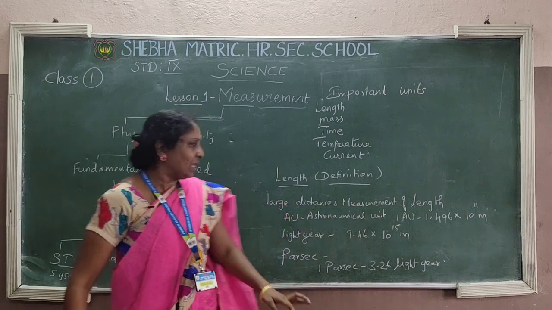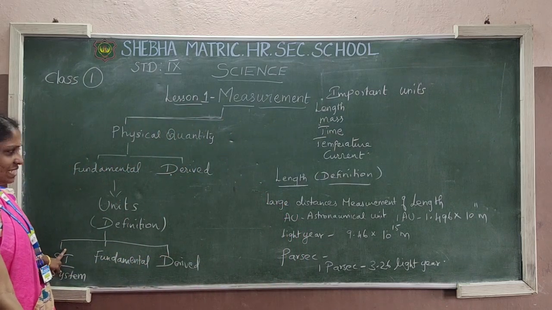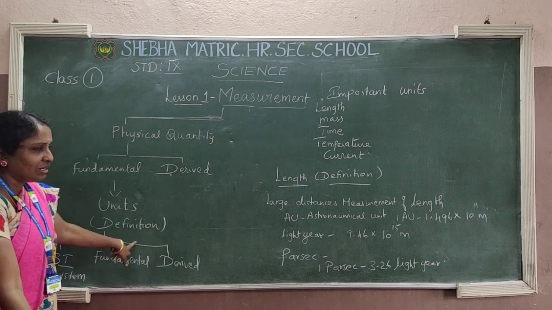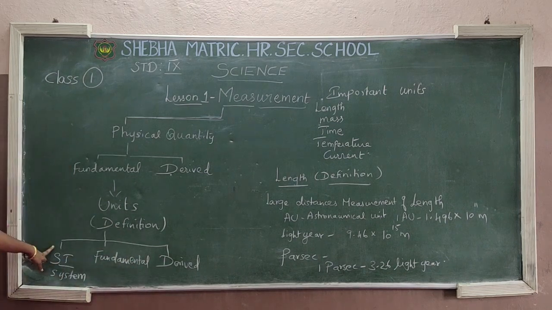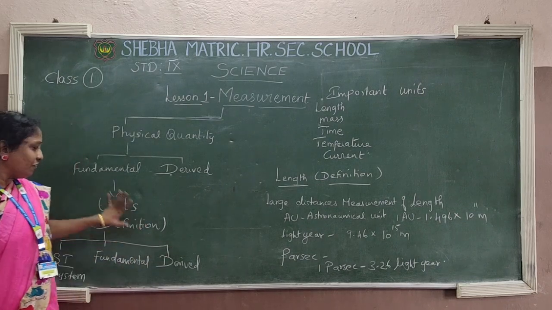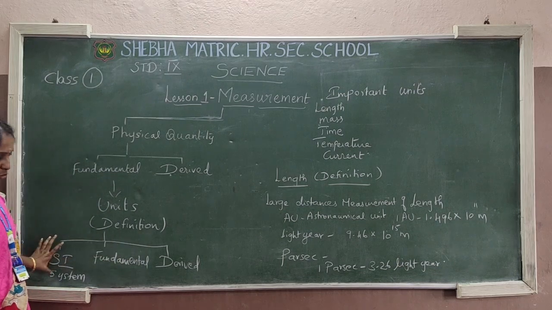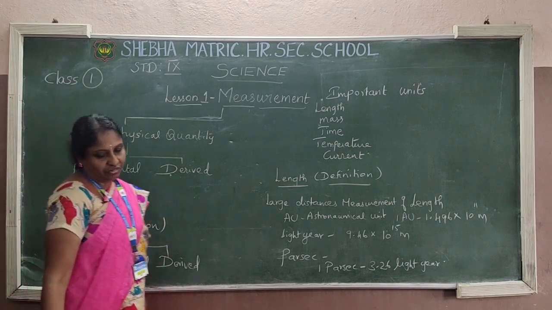Okay, so for unit, there are three types. We are going to discuss one by one. SI system, fundamental unit, derived unit. SI system of unit, fundamental unit, derived units. Okay, unit definition you have to study. Okay, under unit you got three types: SI unit, fundamental unit, derived unit.